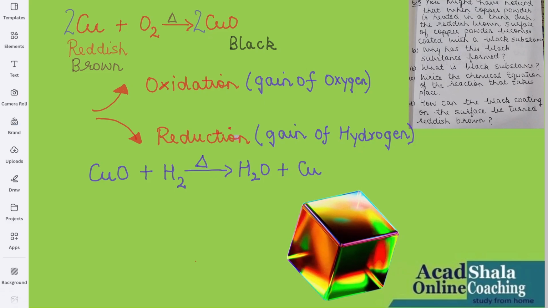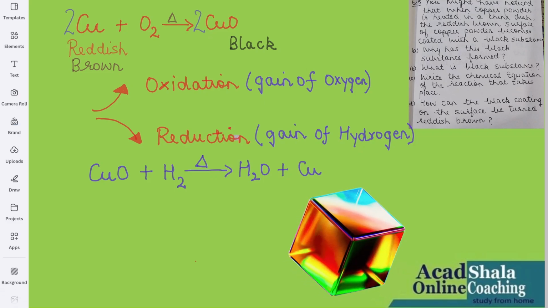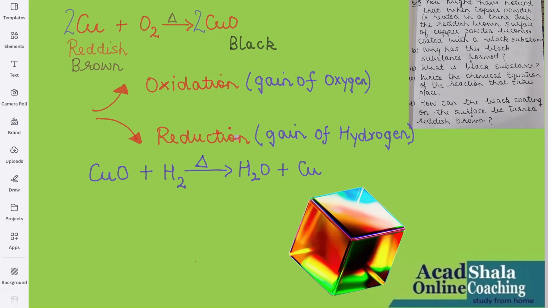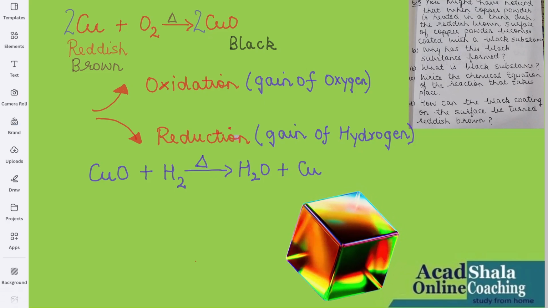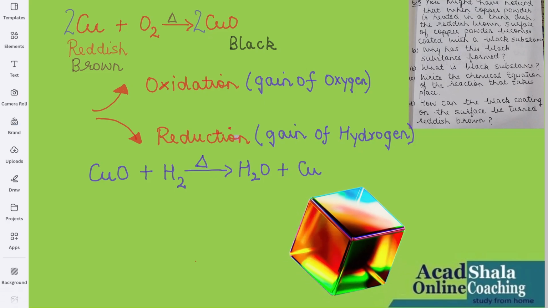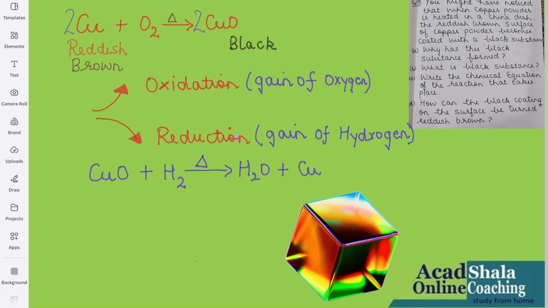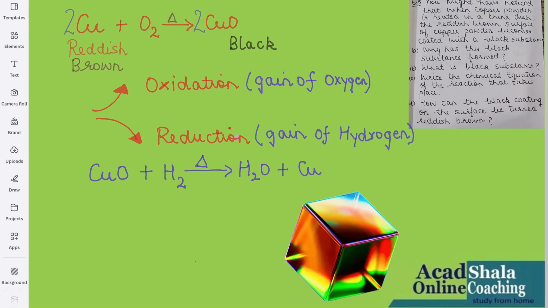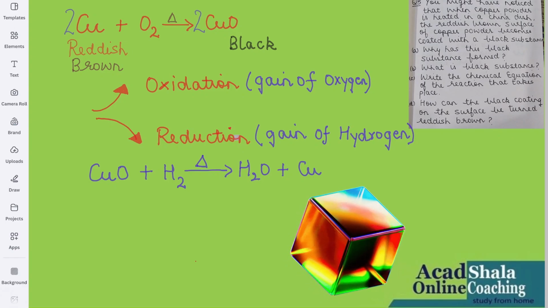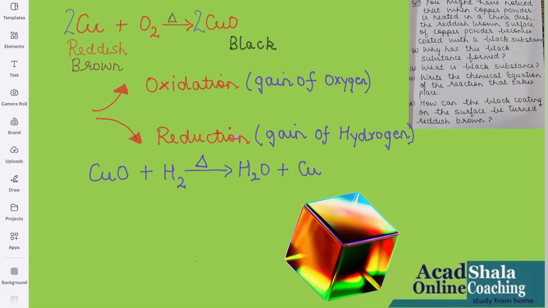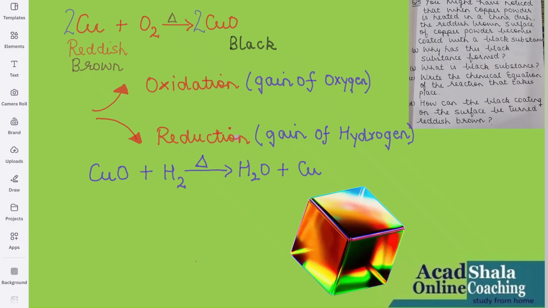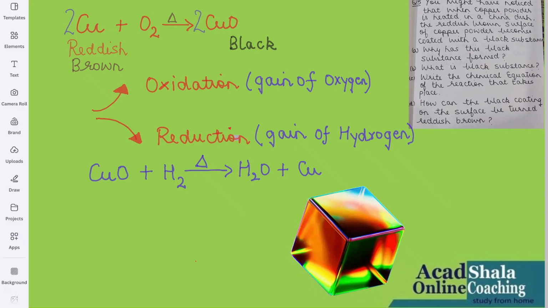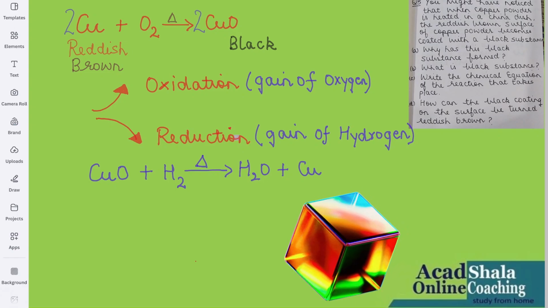That is copper again. How? With the help of the process which is known as reduction. If oxidation is gain of oxygen, so reduction is gain of hydrogen. So what we will do, we will write down the opposite reaction: copper oxide, when it reacts with hydrogen, heat, that is, this triangle sign shown over here shows heat, and then we get a molecule of water as well as copper.